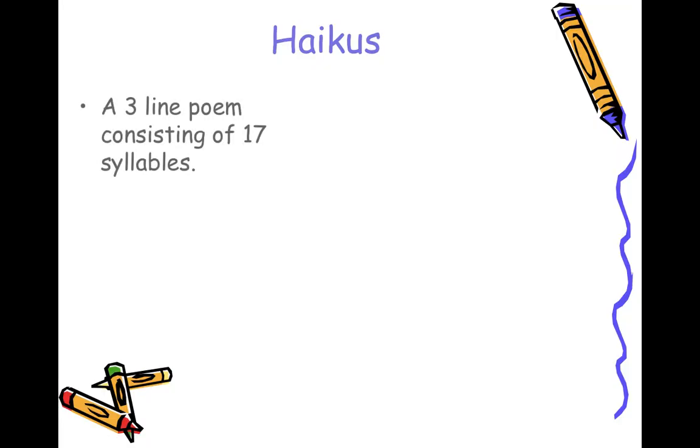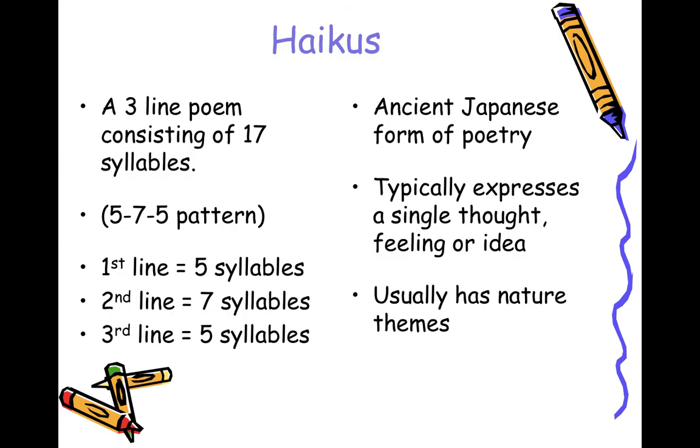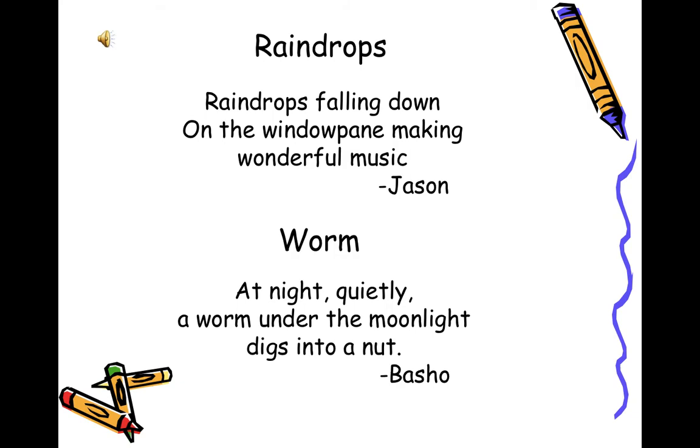Moving on to the haikus. It's a poem made of 3 lines consisting of 17 syllables, and typically expressing a single thought, a feeling, or idea. It's an ancient Japanese form of poetry and usually has nature themes. So basically, haikus focus on nature. This is an example of a haiku. So as you can see, raindrops and warm, all related to nature.